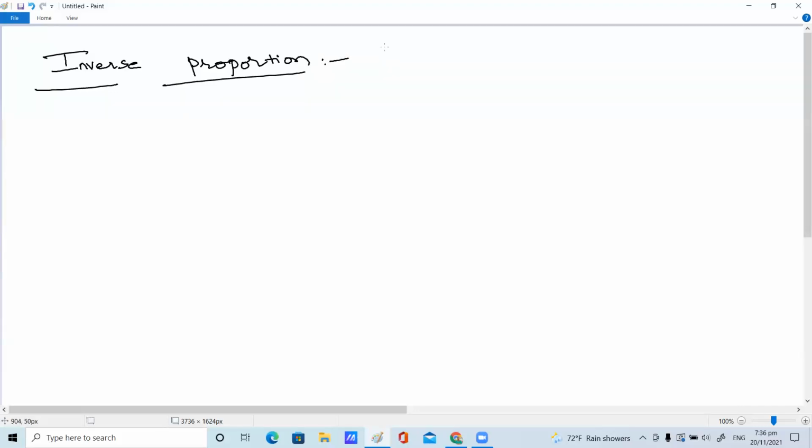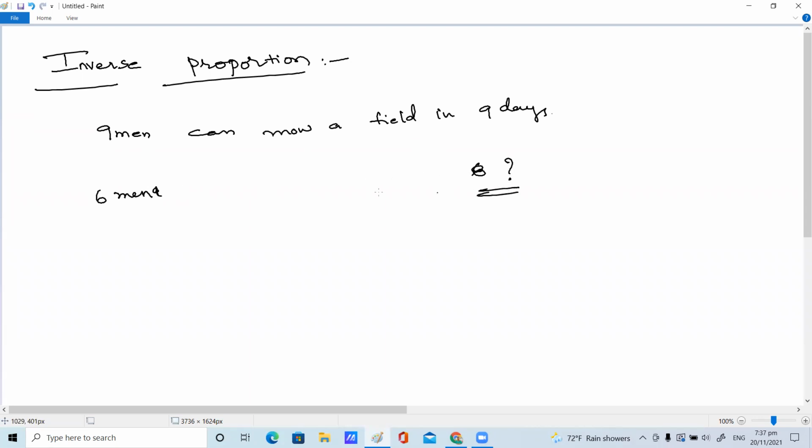Yes, inverse proportions. In inverse proportion, we will go directly with the question, children. 9 men can mow a field in 9 days. Our question is, in how many days can 6 men mow the field?